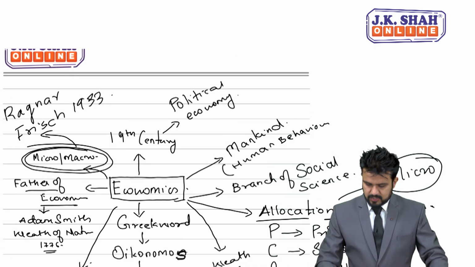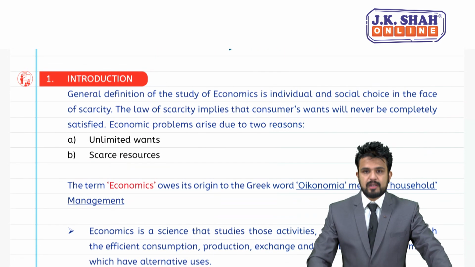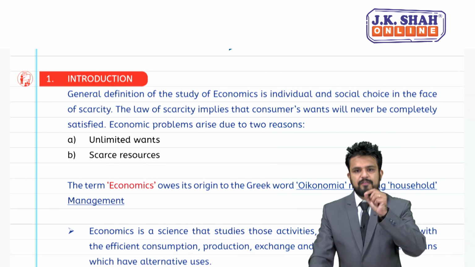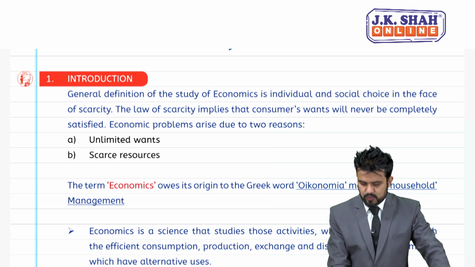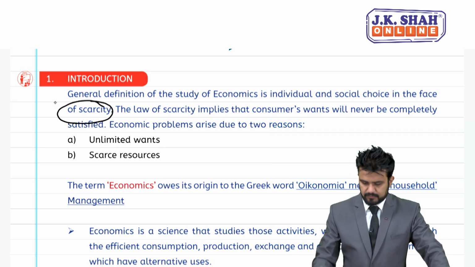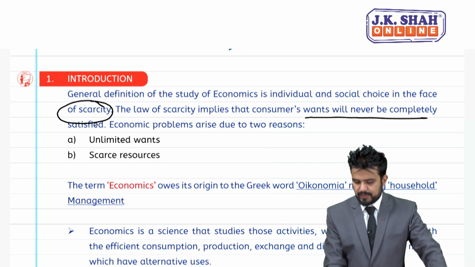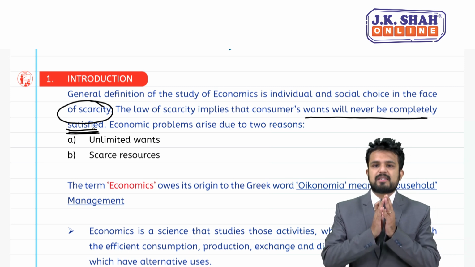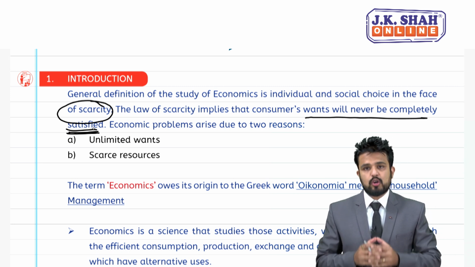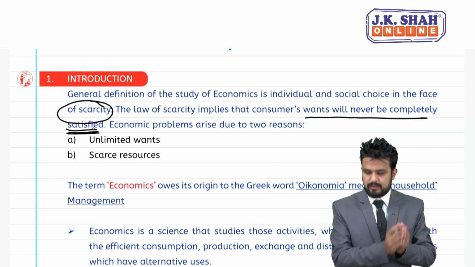Okay, so let's move to the theory part. Let's see the introduction. General definition of study of economics is individual and social choice in the face of scarcity. As I told you, the law of scarcity implies that consumer wants will never be completely satisfied. See, students, all wants cannot be satisfied at one go. So, human wants cannot be completely satisfied because resources are limited.